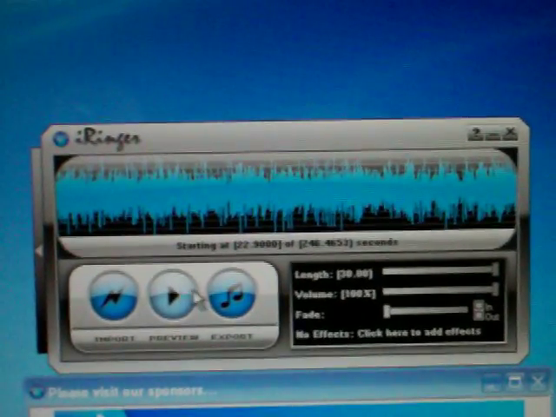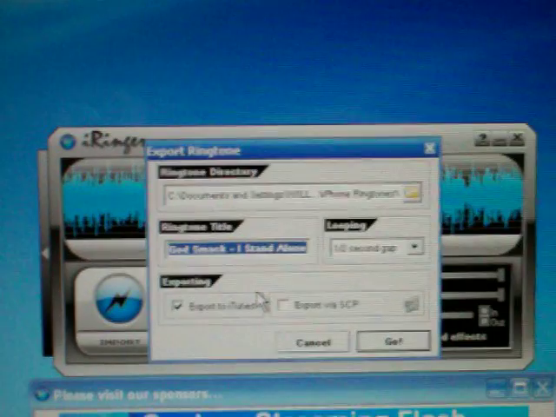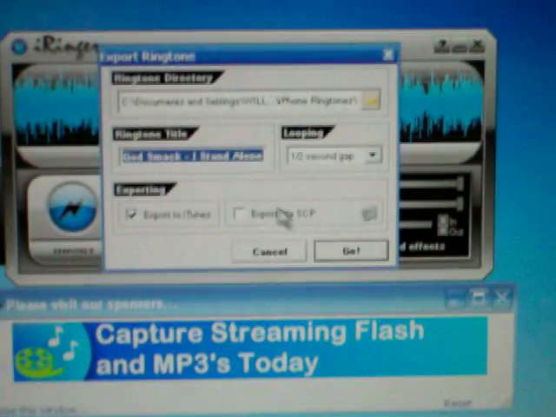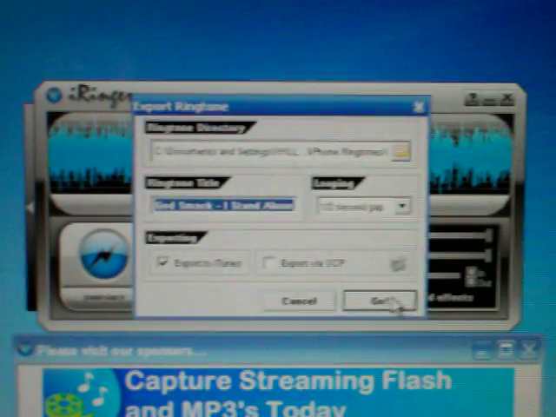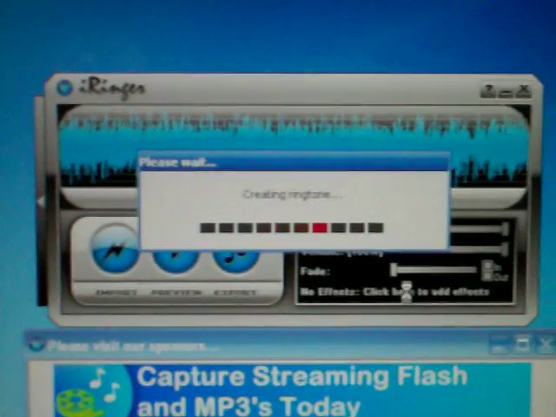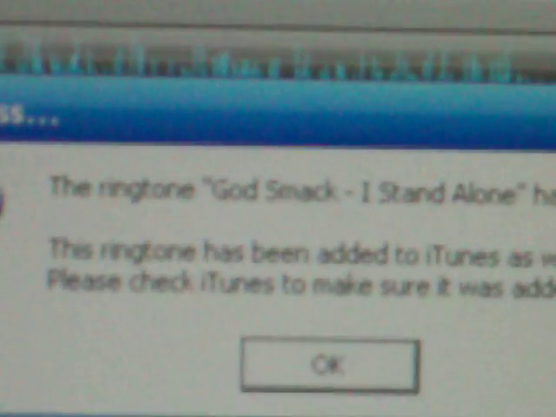So now you play there to see which one it is you want. Come over here to export. Export. Yes. That's the one you want, and just go. It's creating the ringtone. The ringtone Godsmack I Stand Alone has been created.